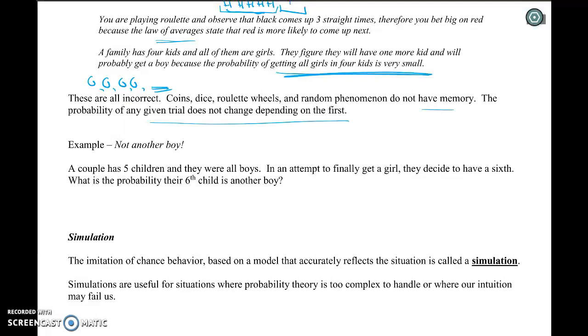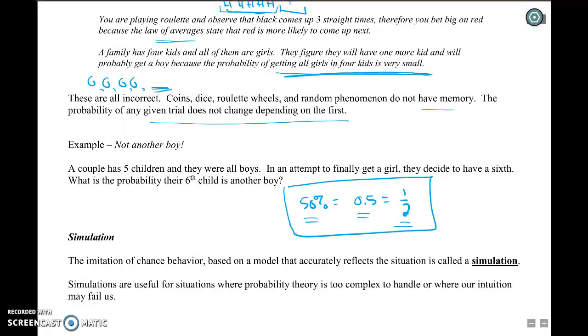Example, not another boy. A couple has 5 kids. They're all boys. In an attempt to finally get a girl, they decide to have a 6th. What's the probability their 6th child is another boy? 50%. 0.5. 1/2. Please don't ask me which of these is right or which one I want. I don't care. They're all the exact same number.